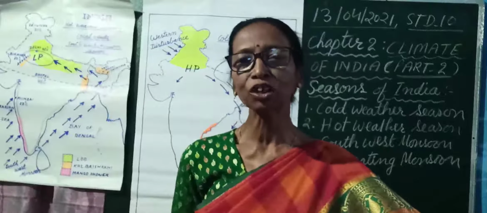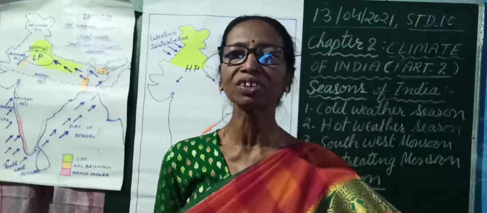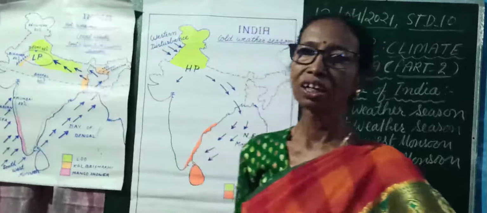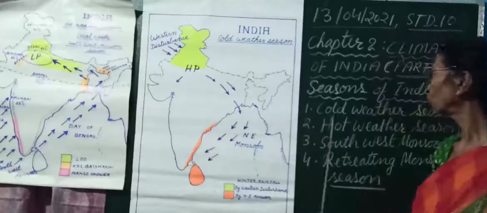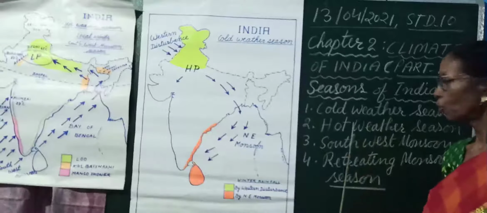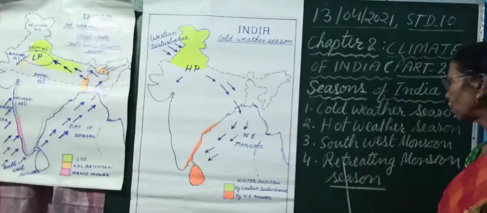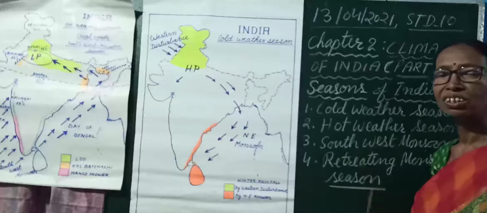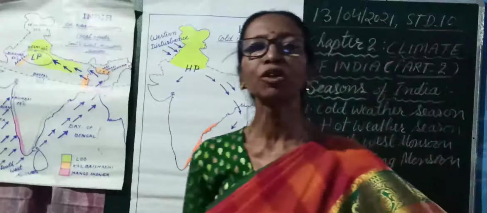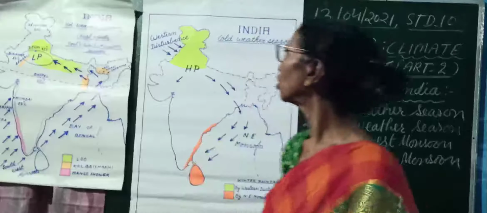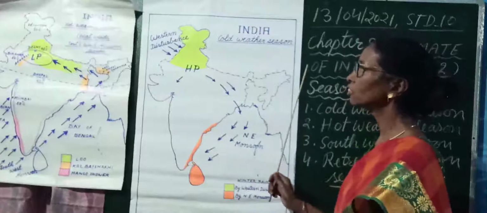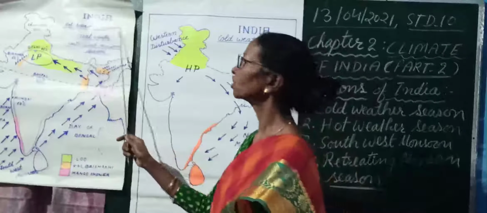But now you are going to learn there are 4 seasons of India. They are cold weather season, hot weather season, southwest monsoon season and retreating monsoon season. Today I am going to explain about the cold weather season and hot weather season.